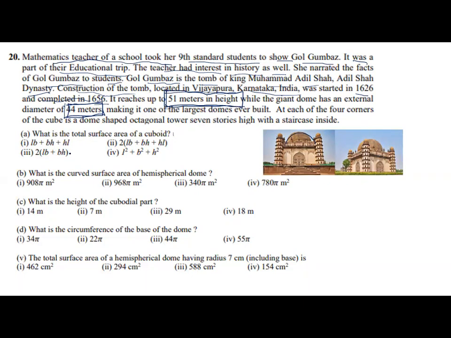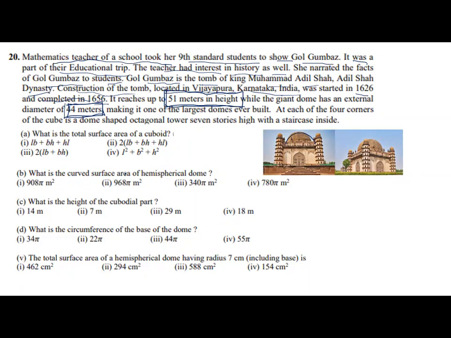Twice (LB + BH + HL), twice LB plus BH, L square plus B square plus H square. So for this part of the question, you need the formula. As I said earlier, write all the formulas on a piece of paper and keep it in your mobile as your wallpaper. So whenever you open it, it will come to your eyes and you can remember very easily.